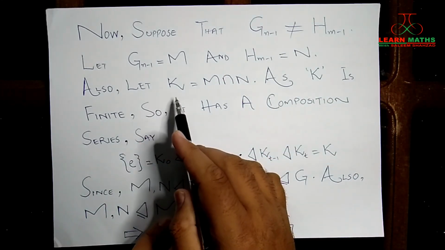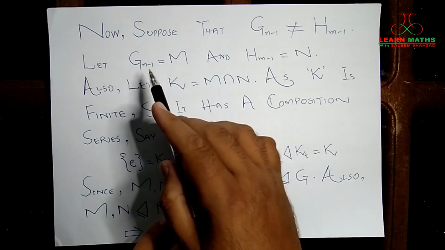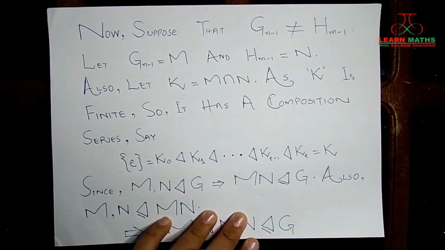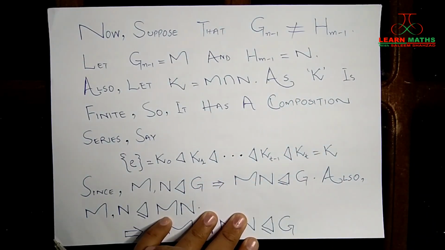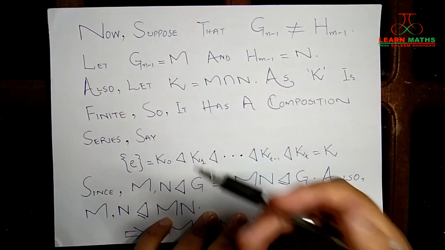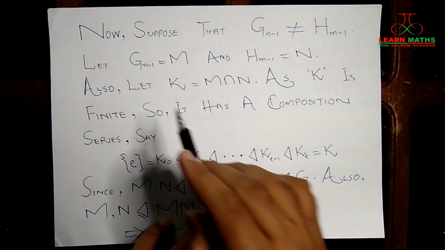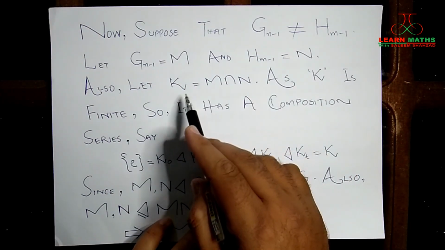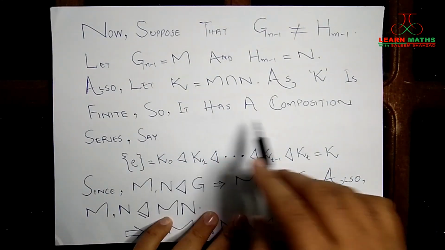Also let K be equal to M intersection N. So we are taking the intersection of Gn minus 1 and Hm minus 1, which we have named M and N respectively, right? K is finite, how do we know that? Because the group G was finite, so its subgroups Gn minus 1 and Hm minus 1 will be finite, and if Gn minus 1 and Hm minus 1 are finite, their intersection, which is K, will also be a finite group, right? So it has a composition series.